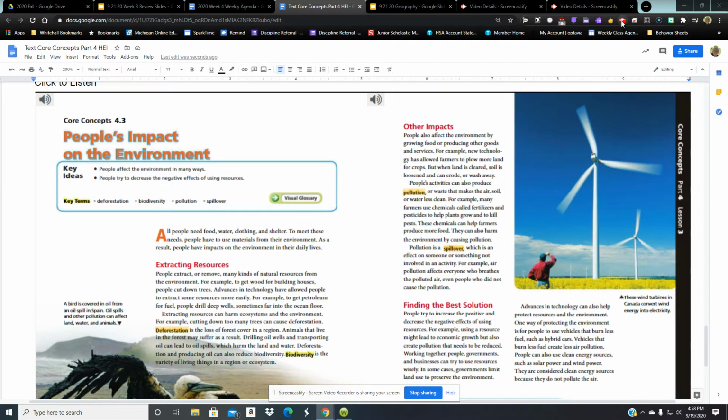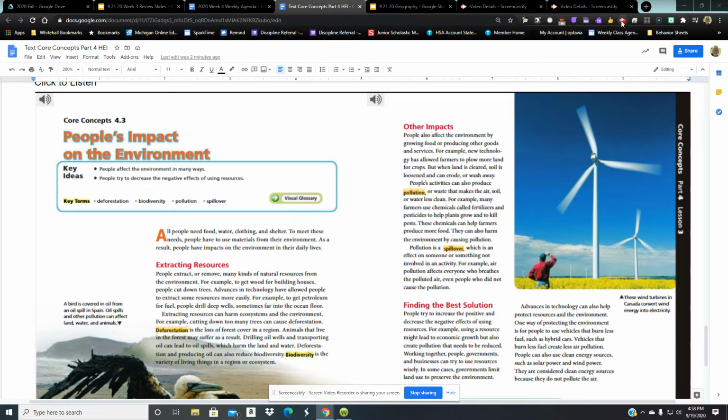Extracting resources can harm ecosystems and the environment. For example, cutting down too many trees can cause deforestation. Deforestation is the loss of forest cover in a region. Tree roots often hold the soil in place. Once you remove the trees, sometimes it'll get very sandy because the roots aren't there to hold the soil, and it could turn into a desert.